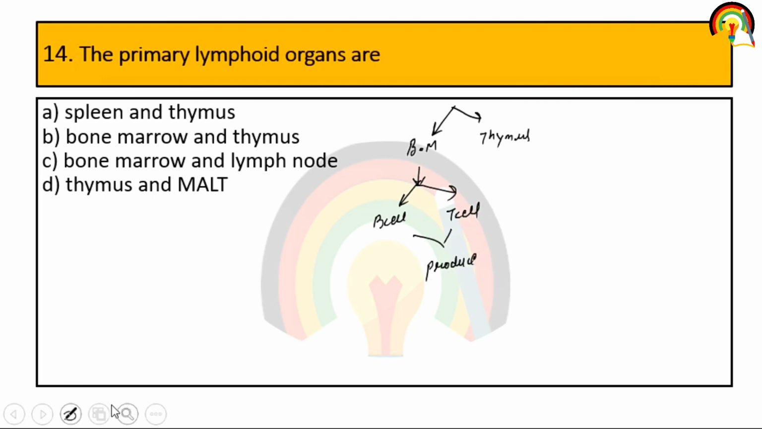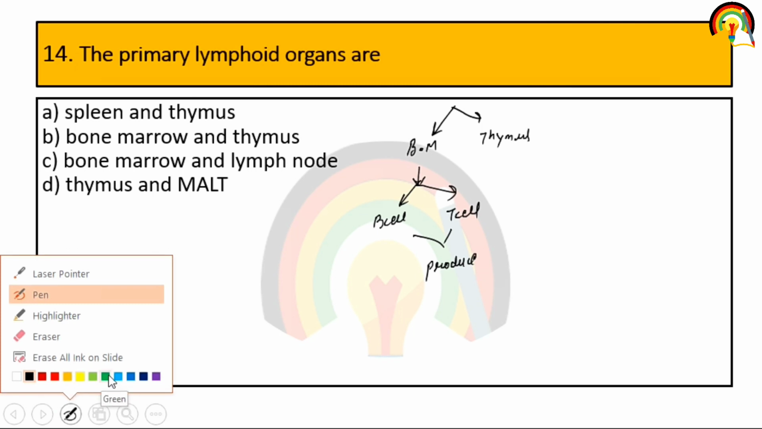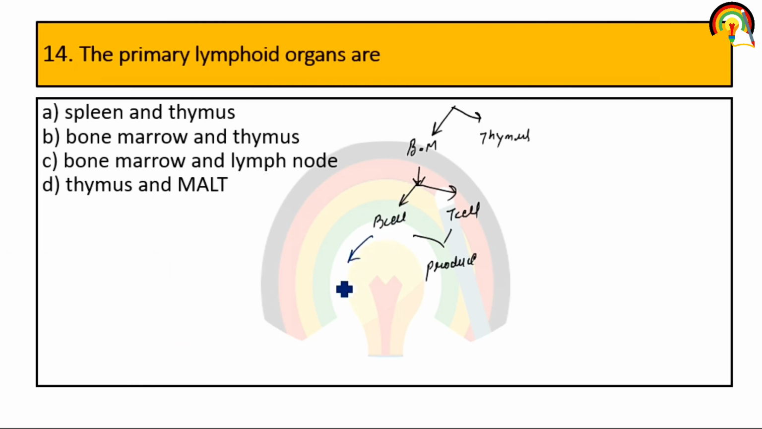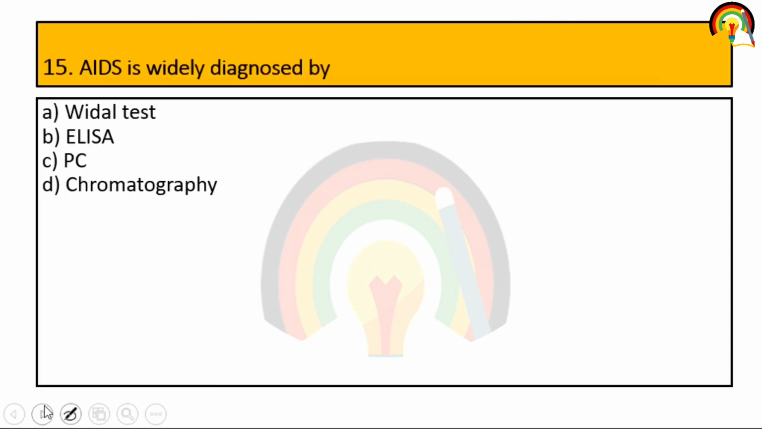But apart from that, B cells mature in the bone marrow itself, but T cells mature in the thymus, right? So bone marrow and thymus are primary lymphoid organs.